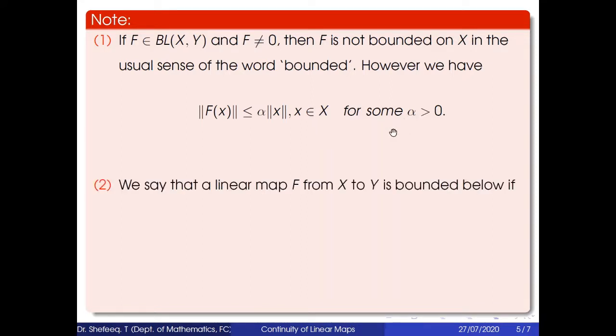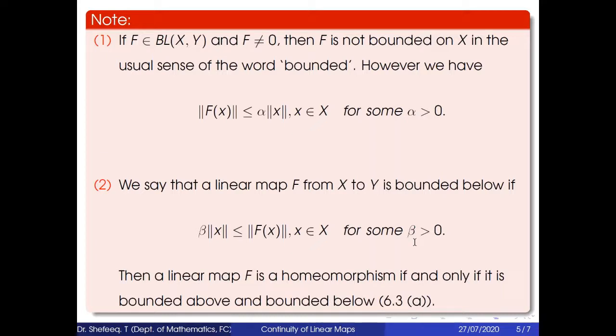So we say that a linear map f from X to Y is bounded below if beta into norm X is less than or equal to norm f of X, for all X belonging to X, for some beta greater than 0. Then a linear map f is a homeomorphism if and only if it is bounded above and bounded below.